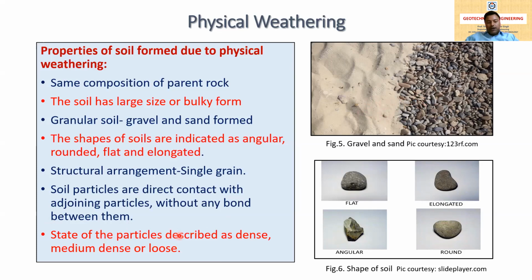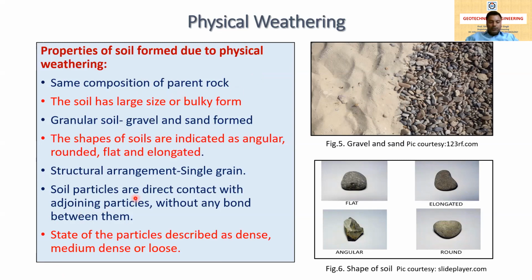Now the state of the particles is described as dense, medium dense, or loose. The state of the soil formed from physical weathering is defined or analyzed on the basis of its density. So its states are defined as dense, medium dense, or loose sands. So these are the properties of the soil that is made from physical weathering. I think this is very important.